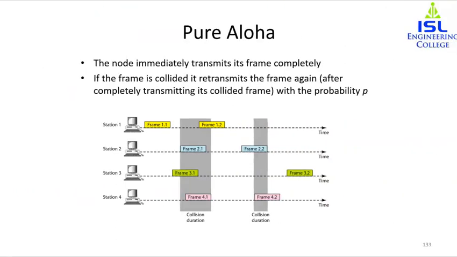So the heading is pure Aloha instead of simply Aloha. Aloha is divided into 2. The first is the pure Aloha and the next is the slotted Aloha. Now, what do we mean by Aloha? Aloha is the original and the earliest random access method, and it was developed in the early 1970s. So the first random access protocol which was developed was Aloha.